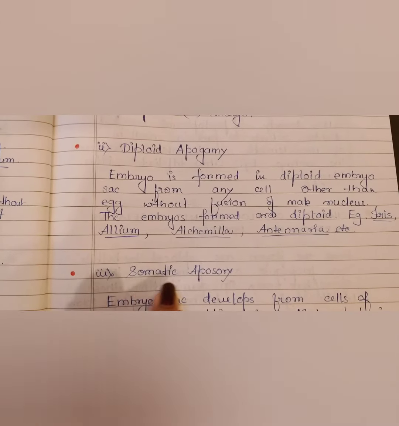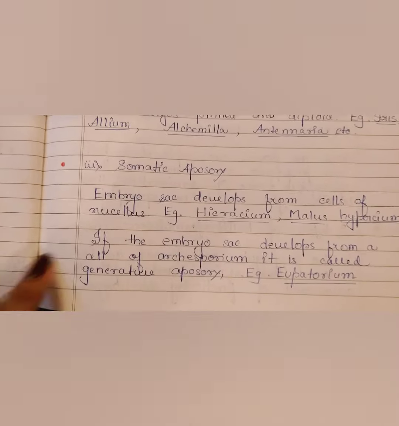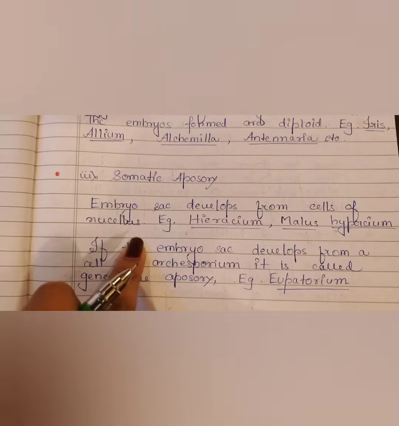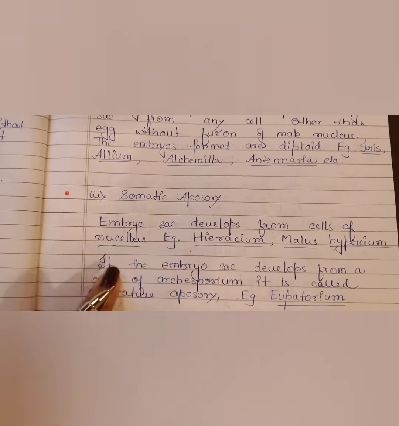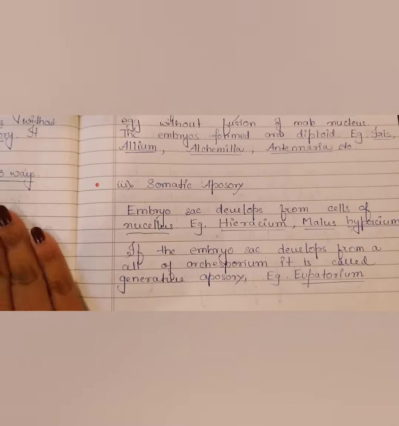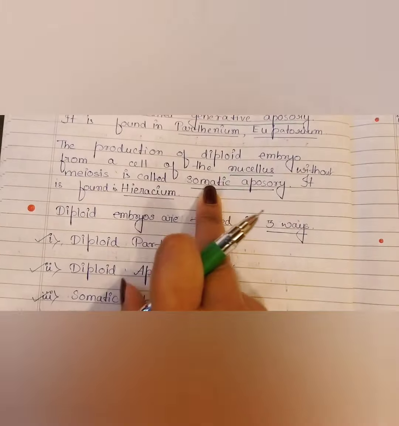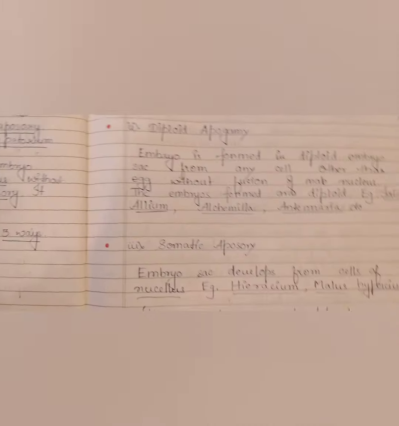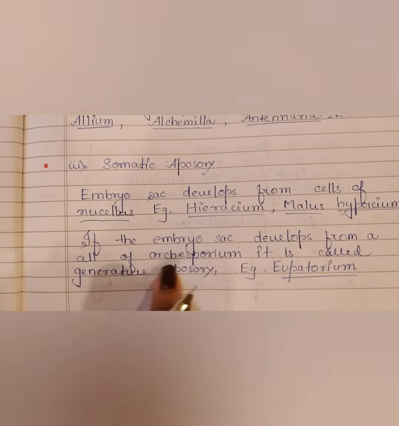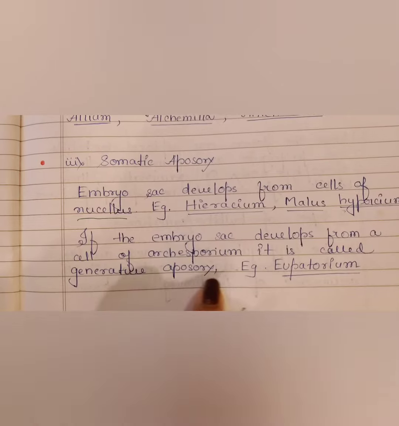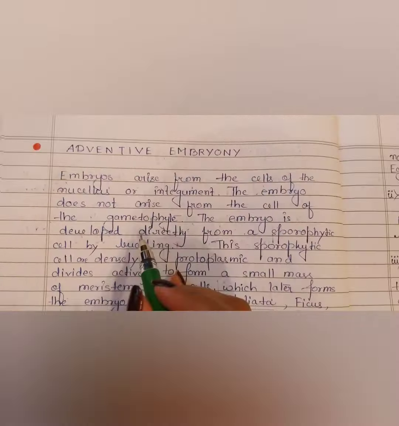And then we have somatic aposory. In somatic aposory, let's see what is there. The embryo sac develops from the cells of the nucellus. Okay. When it is nucellus, it is always called somatic. See here. If the embryo sac develops from a cell of Archisporium, it is called generative aposory. It is found in Eupatorium. Alright. Next, what do we have?